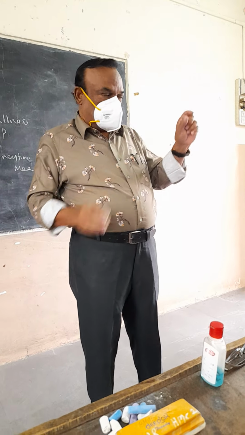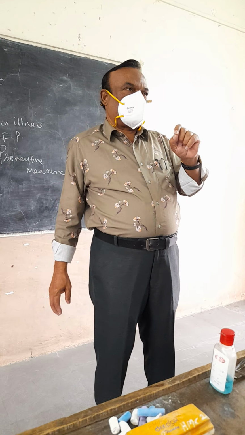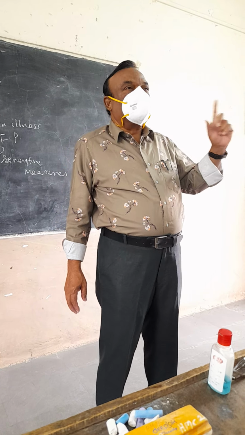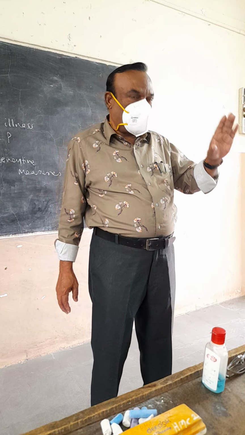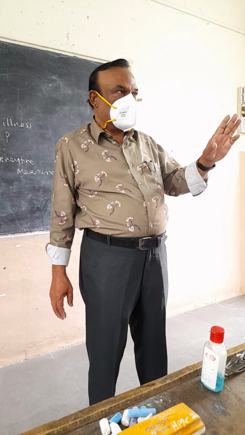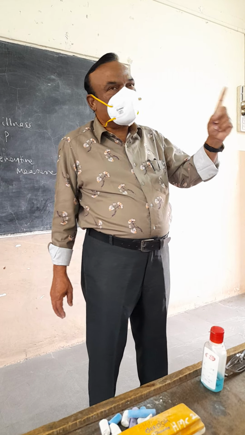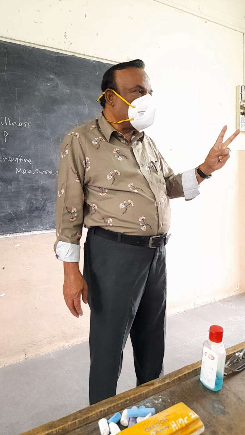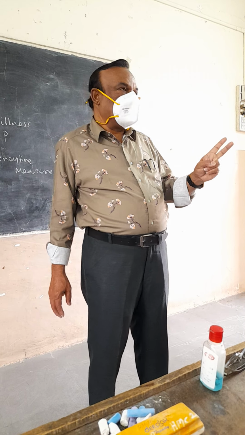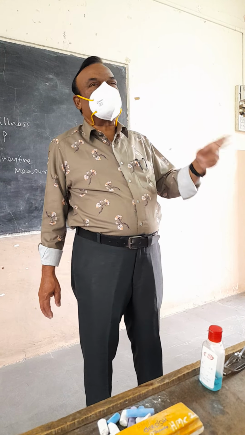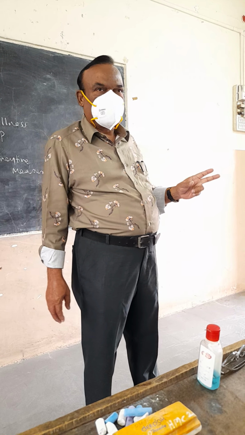So in this growth monitoring, the mother is automatically taught about 3 things. Number 1 is how to take care of the babies. Number 2 is about breastfeeding and the starting of semi-solid and liquid food to the baby.